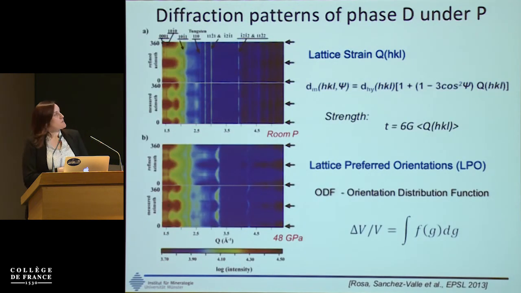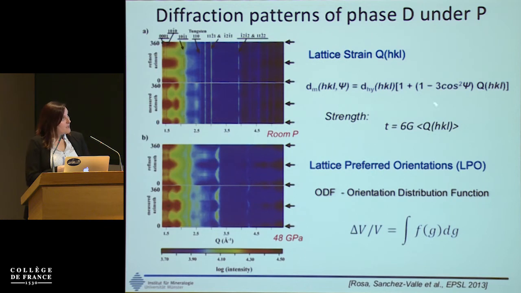These are some of the results, and here you have the diffraction pattern at room pressure. You can see straight lines, almost uniform in intensities. However, when we go to higher pressures, the diffraction rings have developed modulations. These modulations are indicative of lattice strain in the sample. And we also see changes in the intensity depending on the azimuth angle, which means that the sample is textured.